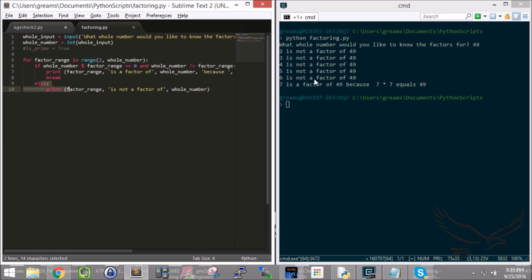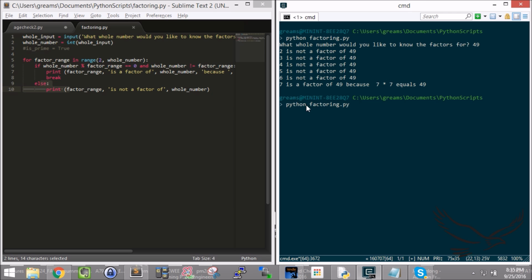The problem with doing it this way is I don't see any other factors, right? So if I were to do a much larger number, like 100, I'm going to go ahead and do 100. Notice it stops right at 2. I don't see any of the other factors because I broke out.